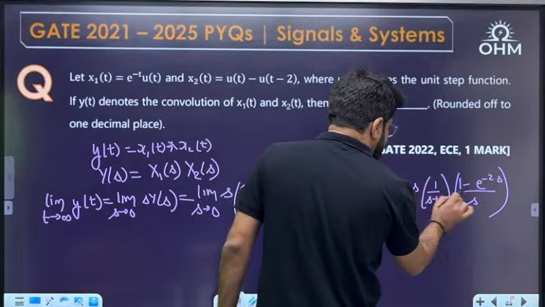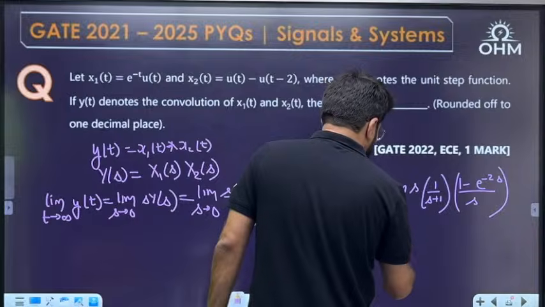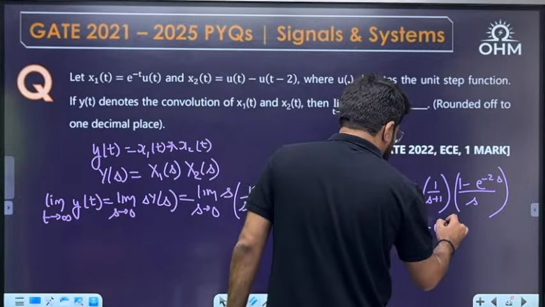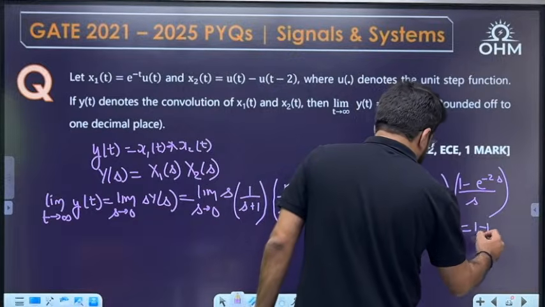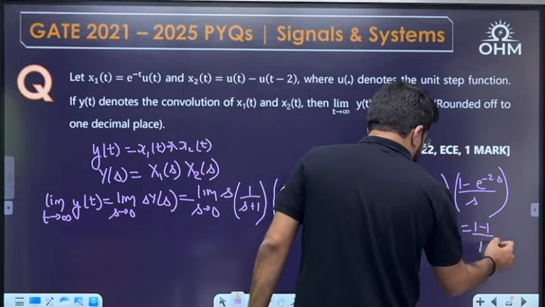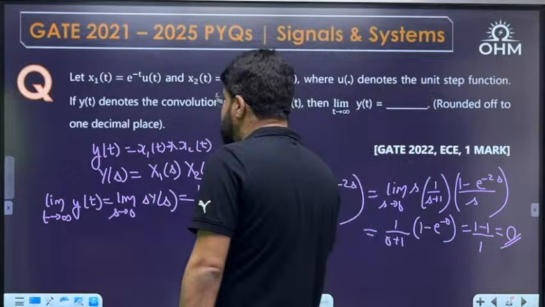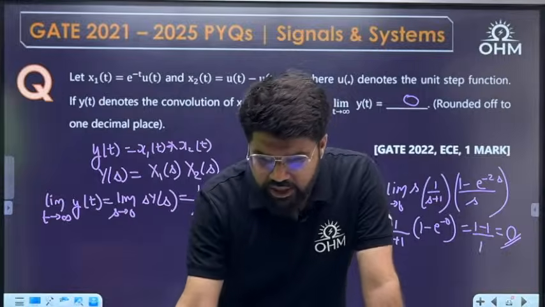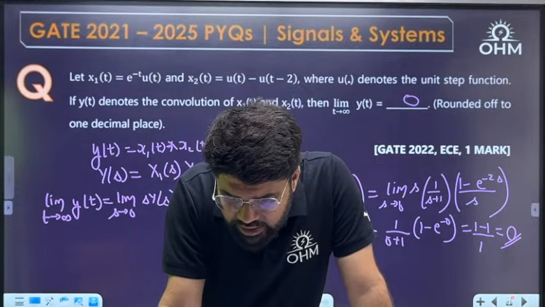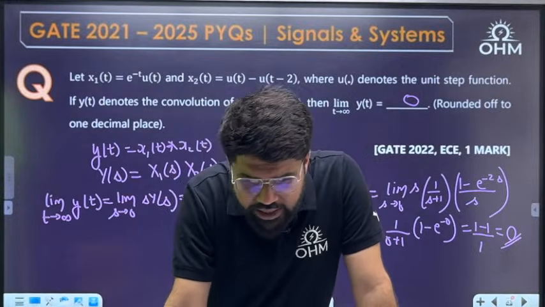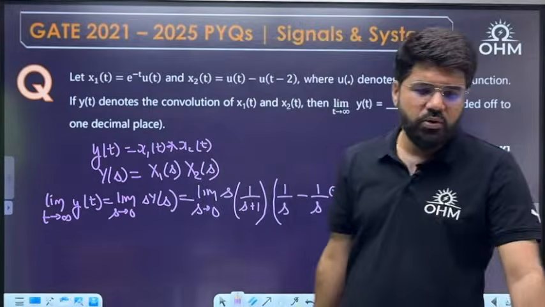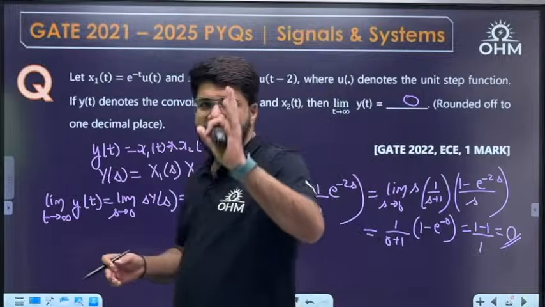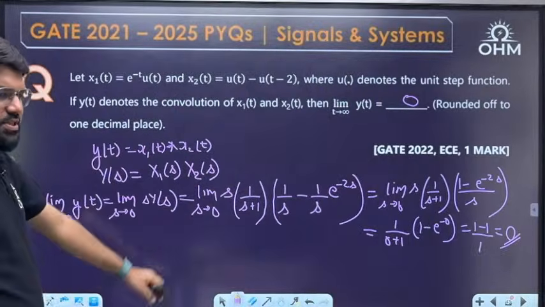So this s and s cancel. Now you put s tending to 0: 1 upon 0 plus 1, times 1 minus e^0, but e^0 is 1. So 1 minus 1 upon 1, the 1 minus 1 is 0. The answer is 0. It's an NAT question, the answer is 0. Yes, Sai Vikas, correct answer. Shadow, correct answer. Good going. No, sorry, not option A. 0 is the correct answer. It's an NAT question, no options are there.